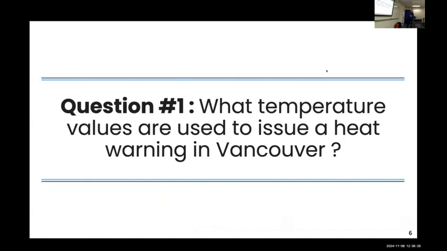So we're right now in Vancouver. We know it's not summer anymore, but still, when it's summer season, Vancouver will issue some heat alerts. And I'm curious if you know when these alerts will be issued. So is it 3 days of daily maximum temperature above 30, and night temperature above 18? Is it 2 days of maximum temperature of 29 and night temperature of 16? 1 day of a humidex of 40 or higher? Or maybe I missed one. Yeah, 2 days of daily maximum temperature above 30 degrees.